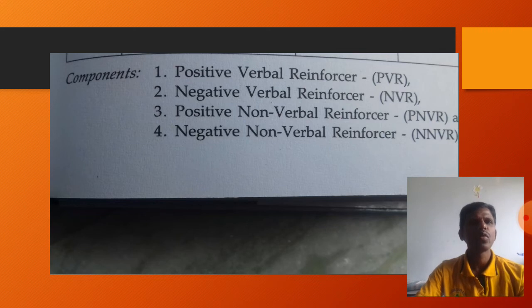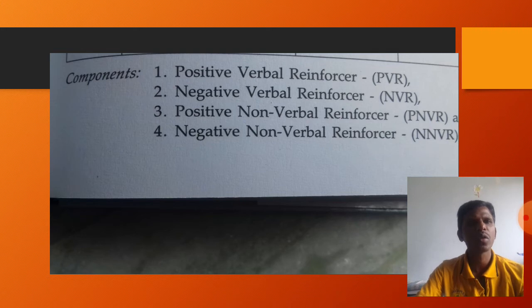Positive verbal reinforcer means we have to use verbal words, positive words, to encourage or motivate or appreciate the response given by the students. Whenever we ask the students a question, we have to encourage them to respond.